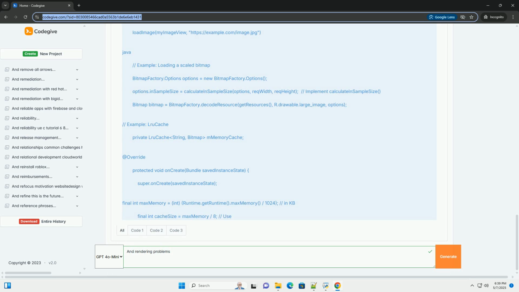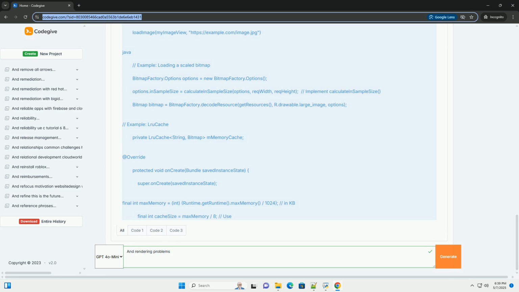2. Layout optimization. Solution: flatten the hierarchy. Use ConstraintLayout to reduce nesting. ConstraintLayout can often achieve complex layouts with fewer views than traditional LinearLayout or RelativeLayout. Use RecyclerView for lists. RecyclerView is much more efficient than ListView or GridView for displaying large data sets. Use ViewStub for infrequent views. ViewStub is a lightweight view that is not inflated until it is explicitly requested. This can improve initial layout inflation time.